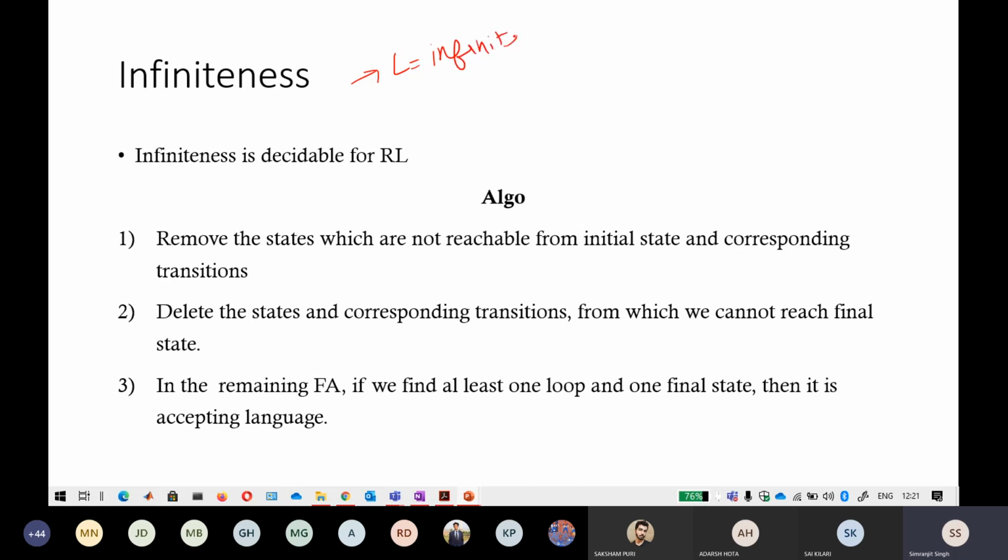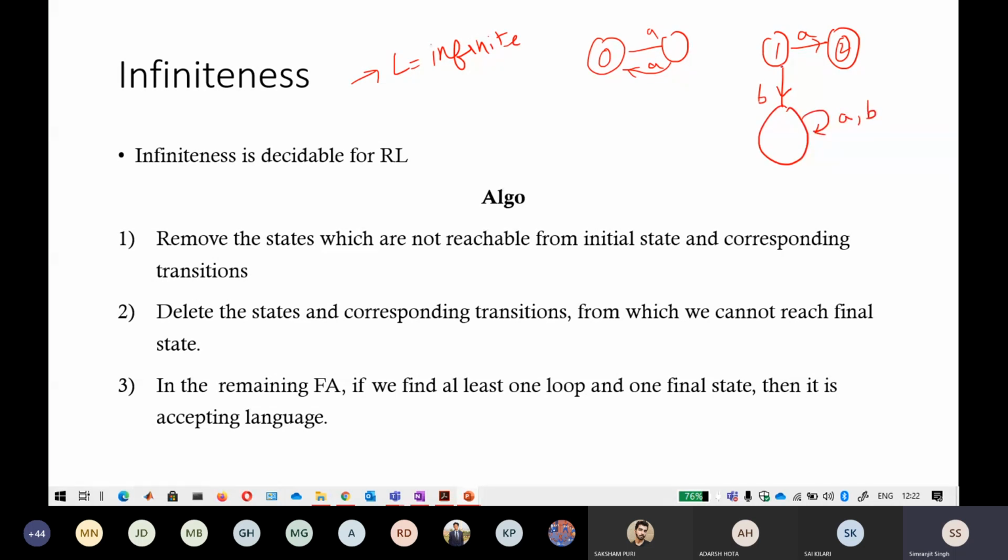I think most of you can easily identify by looking at the finite automata whether a particular language is finite or not. If there is some kind of loop in the automaton, you can easily say the language is infinite. But only consisting of a loop does not mean that it will always be an infinite language. Suppose some language exists like this one: a goes to some final state, and now if you clearly see, a loop exists.